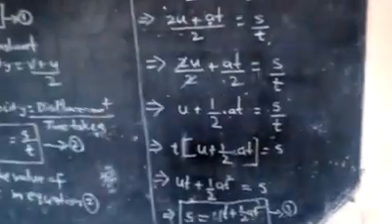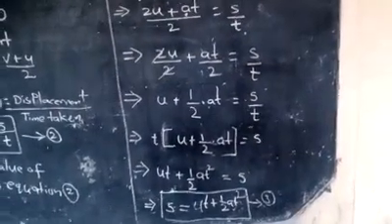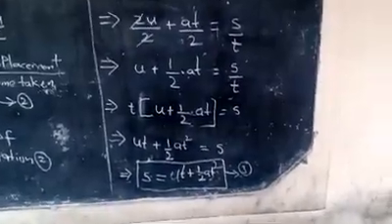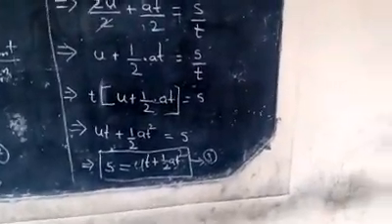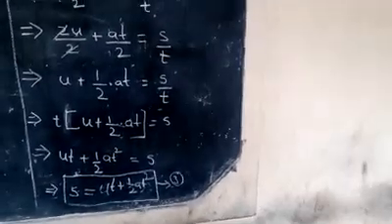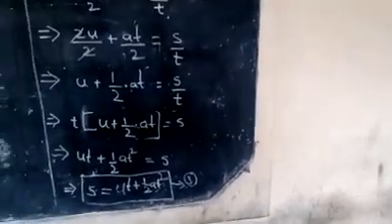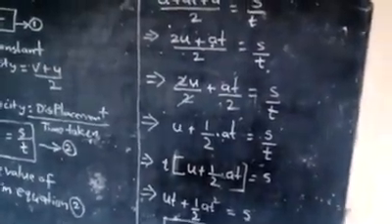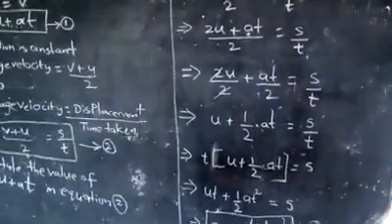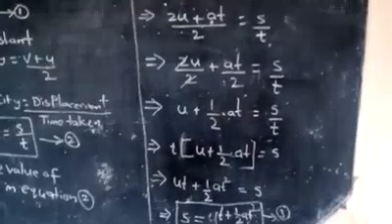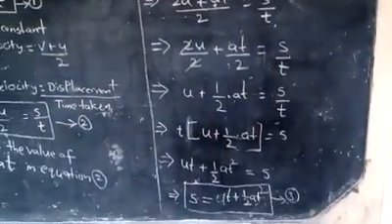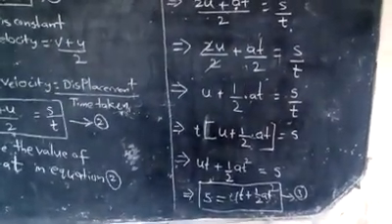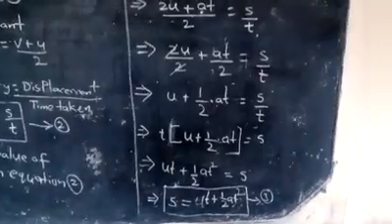So when we shift the t to the opposite side, this t is multiplying the remaining terms. We can write t into u plus half at is equal to s.